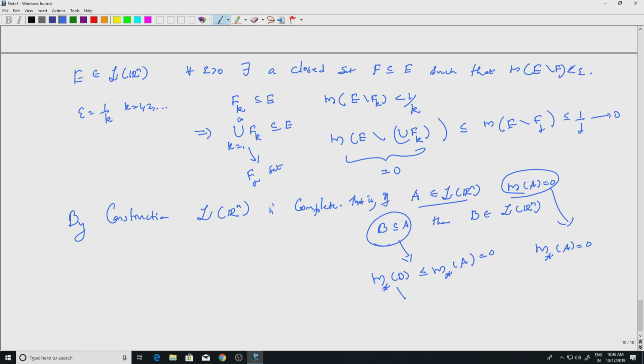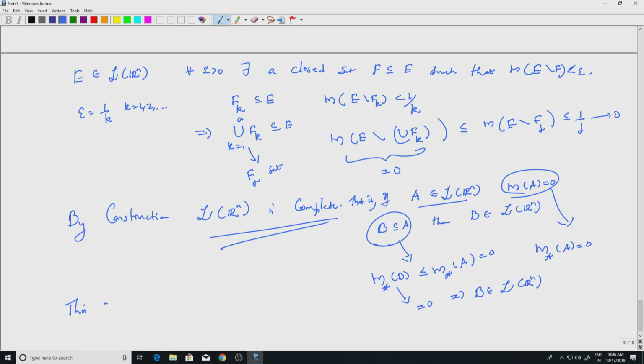So that implies this is 0. If M star of B is 0, then B is measurable, that we have seen. Any set which has outer measure 0 is a measurable set. So B is in L of R^n, which means that L of R^n is complete. So you put together these two, and this completes the proof of the theorem.